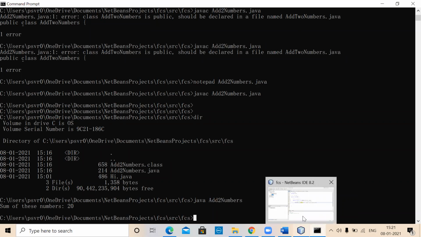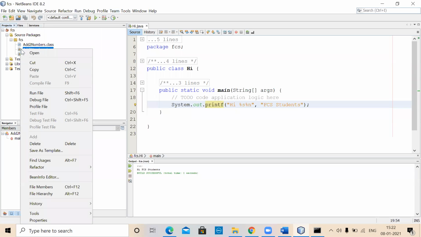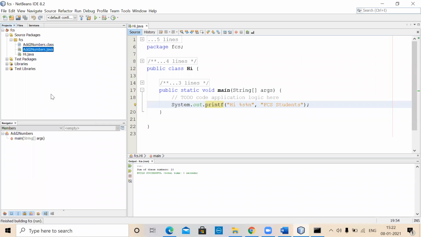This is the actual bigger thing, an IDE containing many navigation mechanisms. That is always there, no issue. Here also, even though you have updated there because you have written in the same place, you can see those things have come. AddTwoNumbers.java has come and the corresponding class. Because we have compiled, that class file is also coming here. But probably you can't run this here. Run file, if you see, the sum of the two numbers is 20. So it's able to do that.